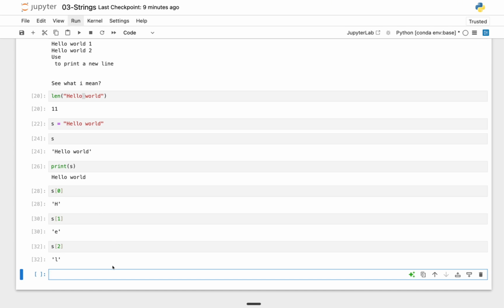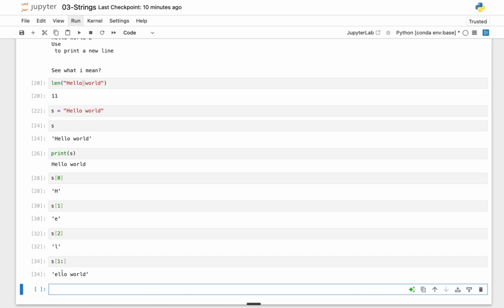So for example, if I say s right here, and I pass in my square brackets, and I say 1, and I put a colon, right? So what this does is it goes ahead to grab the index 1 and everything forward. So this colon means take everything from the front. If I run this cell, you can see we're going to have what from E, which is 0, 1, E, everything to the front.